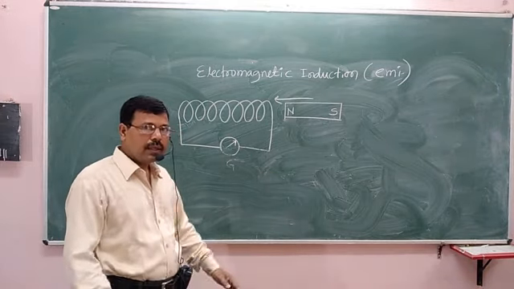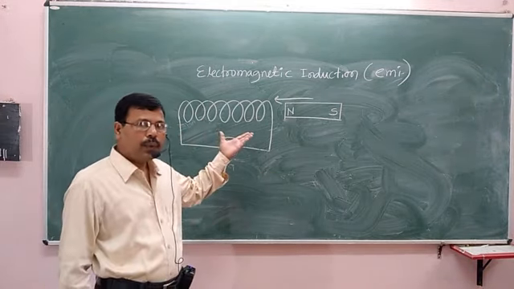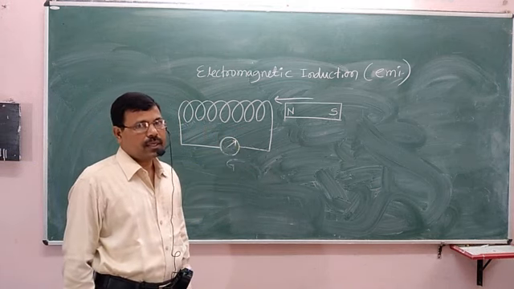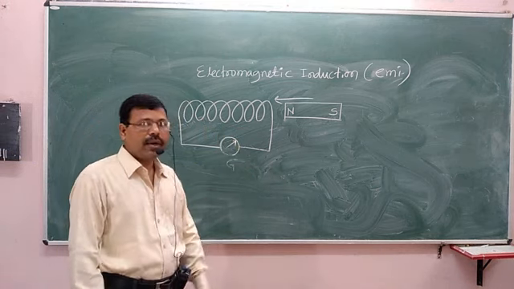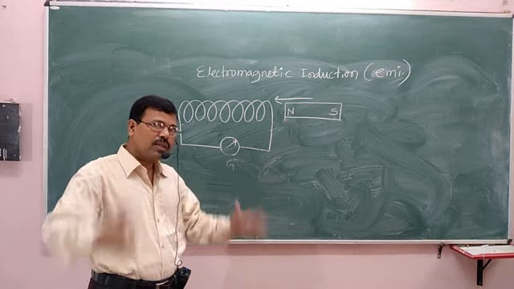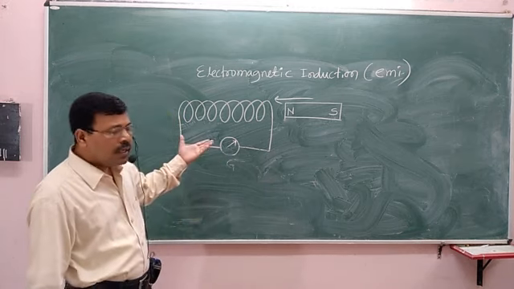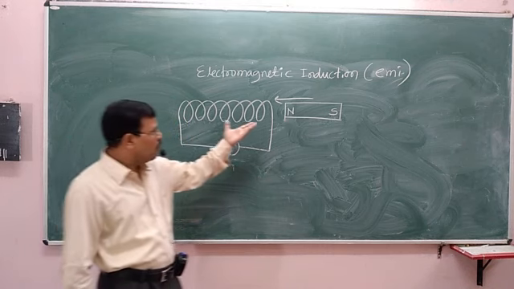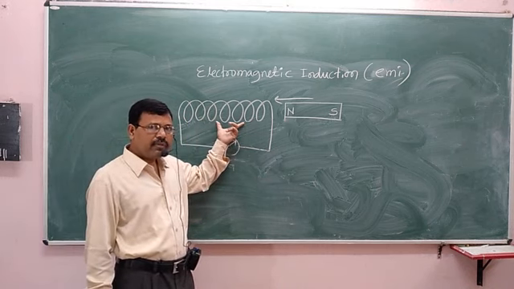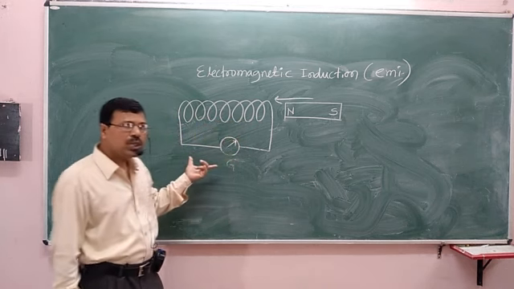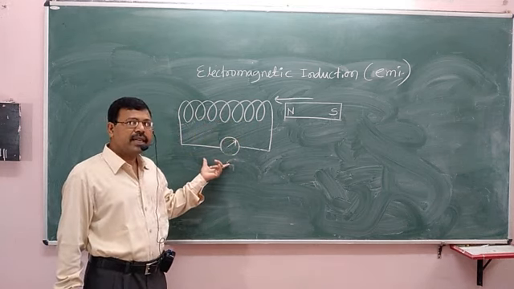In this session, we are going to learn two important laws of electromagnetic induction. They are also known as Faraday's laws of electromagnetic induction. The first law is stated as: whenever the magnetic field linked with a coil changes, induced current is generated in the coil.